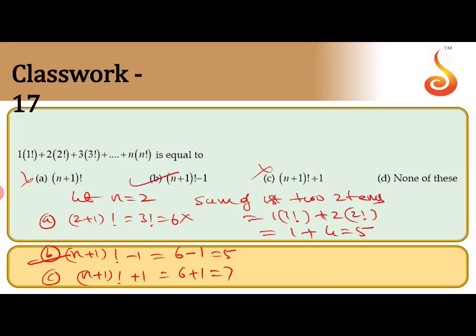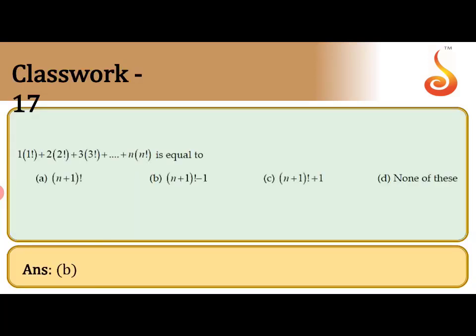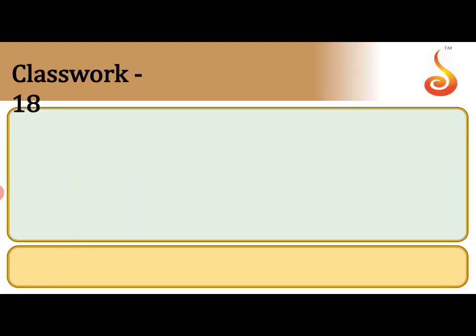So when you are solving a question on the sum of n terms of any type of sequence, go for verification. Assume n equal to 2, which means the sum of the first two terms. What is the sum of the first two terms? You can add them and get the answer. Substitute n equal to 2 in the options. Whichever option matches is the final answer. This is the easiest way to solve the problems because time is important for us in CET. So you should be very careful about solving the questions. Check the answer. B is the correct answer. Next question.